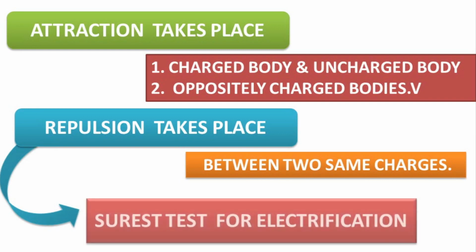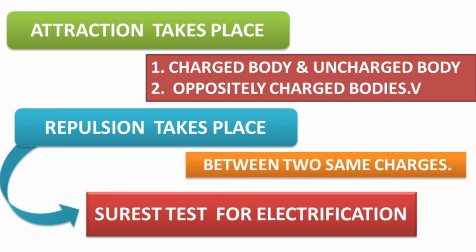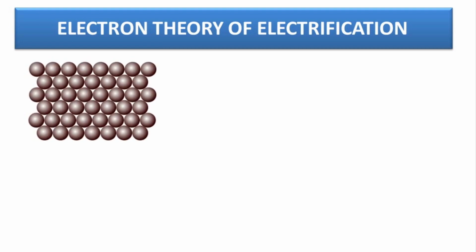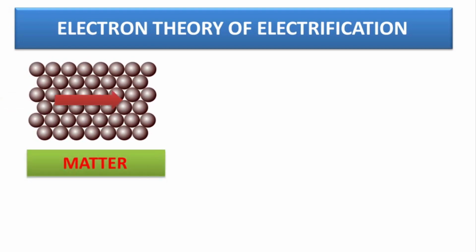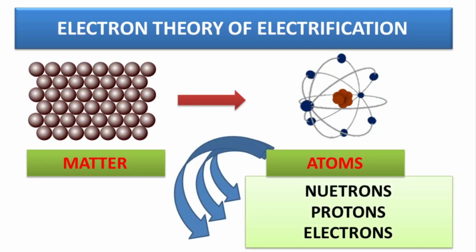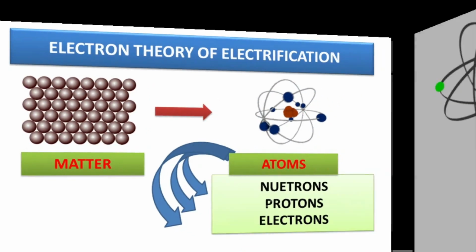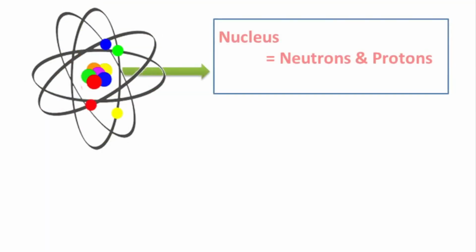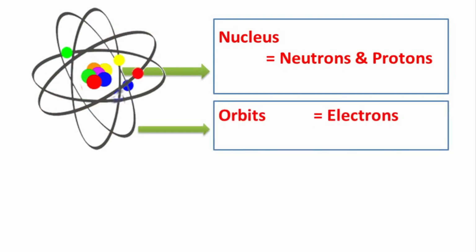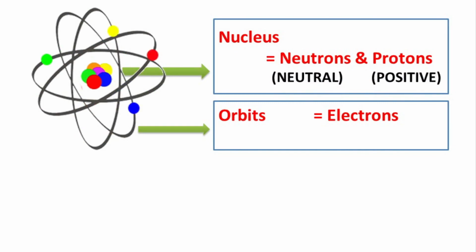Now, how does a body get charged? This theory is called the electron theory of electrification. This is based on the electron model. We know every matter is made up of atoms, and we know atoms are made up of protons, neutrons and electrons. Protons and neutrons are located in the nucleus, and around the nucleus electrons revolve in different orbits. Neutrons do not have any charge. It is neutral.